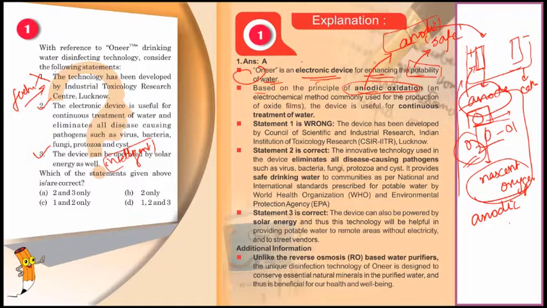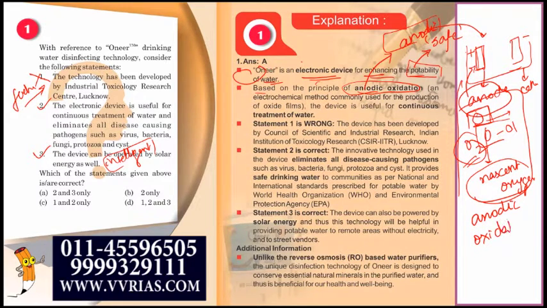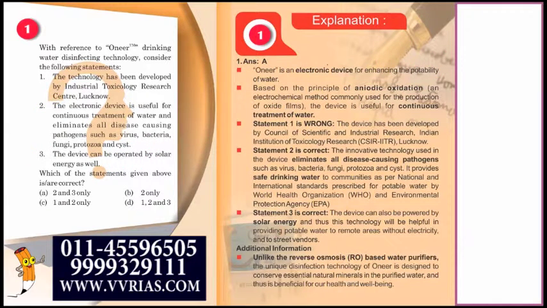ठीक है. तो जो आपका ONEER है, it is based on the principle of what? Anodic oxidation. This is why the device has been given the name ONEER. O represents what? Your nascent oxygen. O plus NEER. NEER का मतलब क्या होता है? NEER is water. ठीक है, तो ONEER is based on the principle of anodic oxidation.